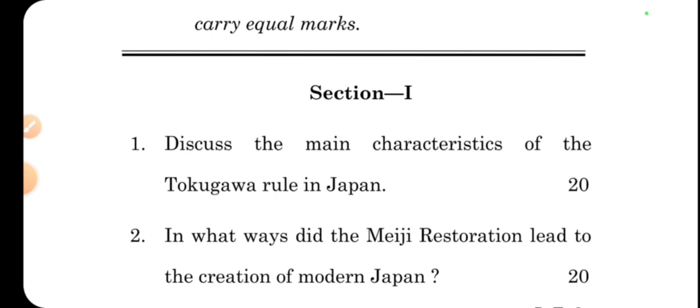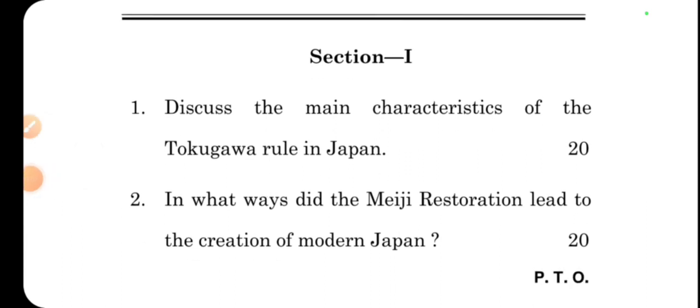Discuss the main characteristics of the Tokugawa rule in Japan. Okay, so we'll look into this, and if you see, this is of 20 marks. So you will find this question in unit number 2.